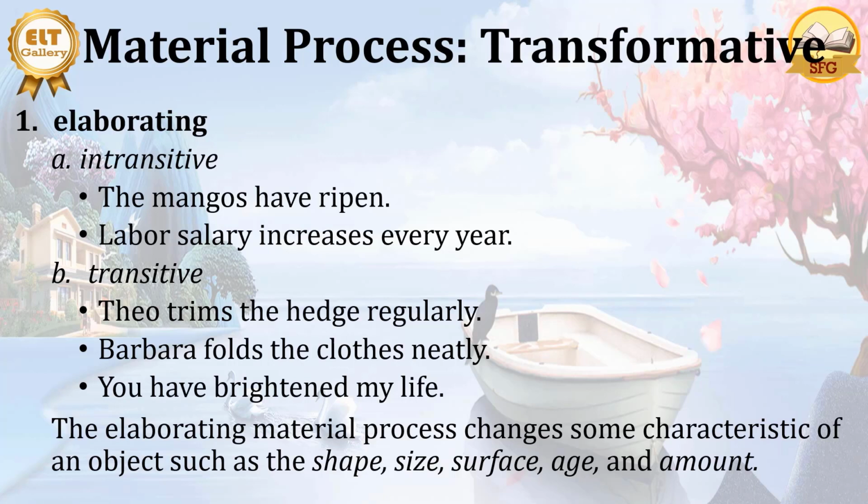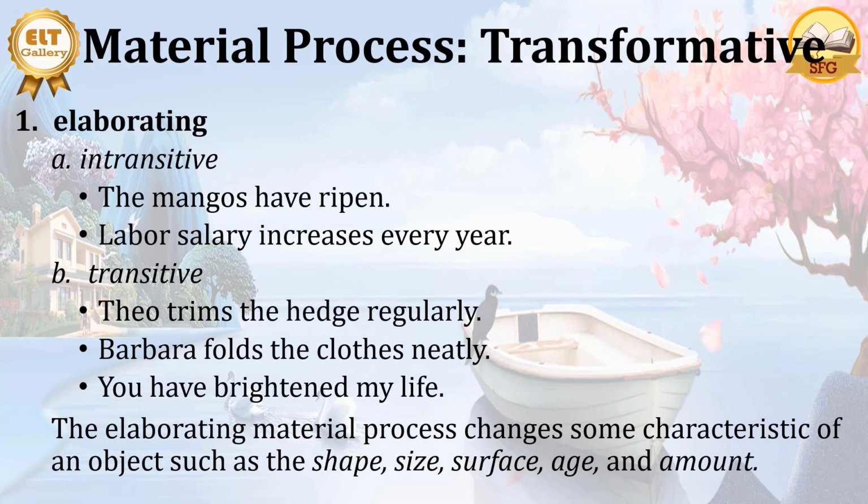In mangoes, here the color changes, the shape probably does not change. But the color also changes, the taste also changes. Labor salary increases every year. Here you have the amount of money, and the amount of money which they receive increases. That also changes. The appearance of the hat changes. The appearance of the clothes changes. They become neat. And then my life here is also changed. It becomes bright. So in the elaborating transformative material process, the appearance of the object changes.